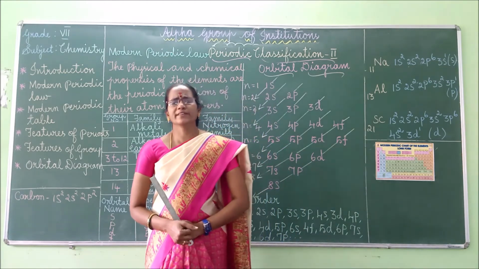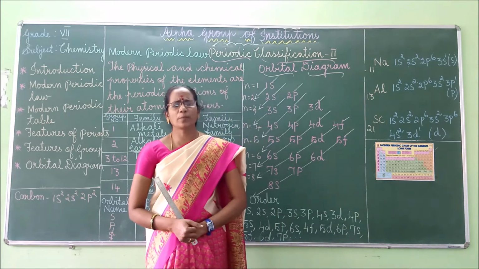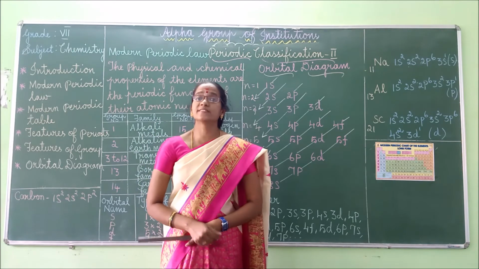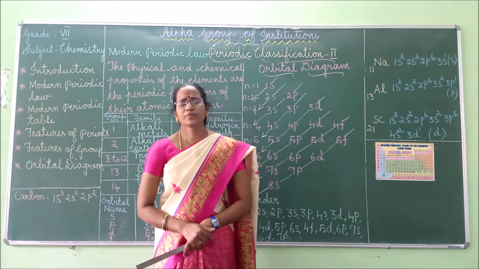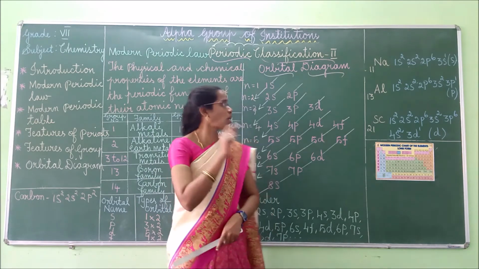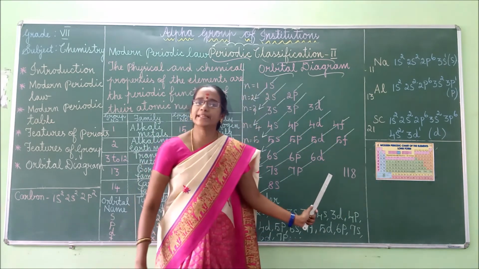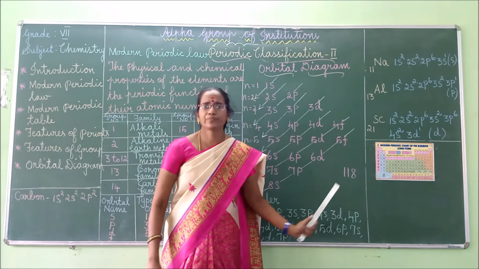In our surroundings, all existing matter is made up of small units called elements. Presently, there are 118 elements known to us.